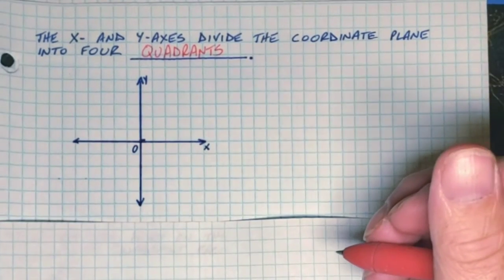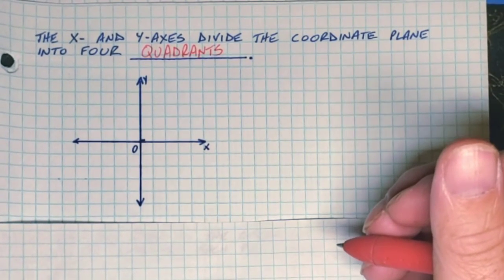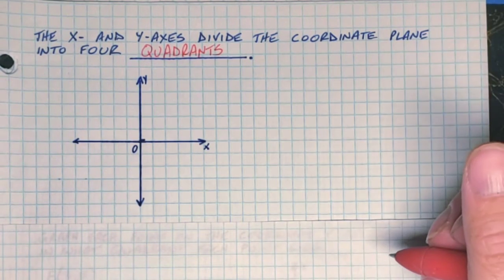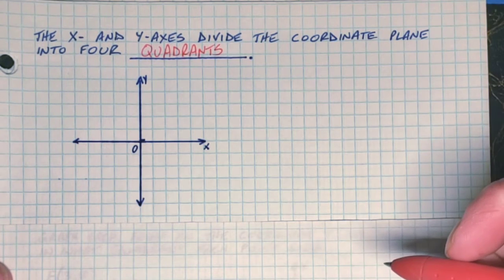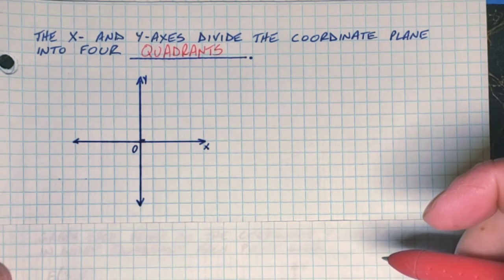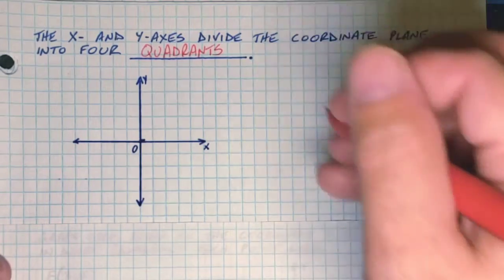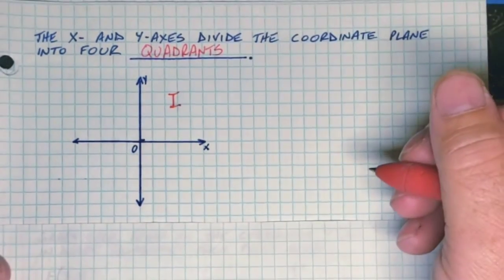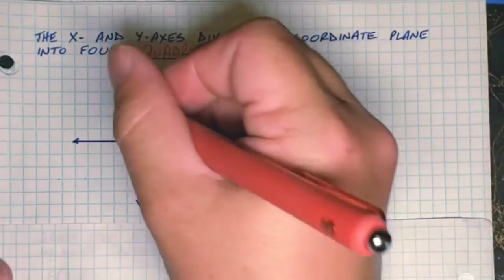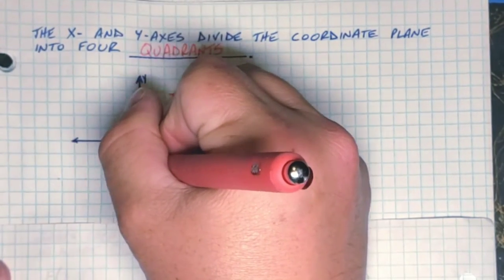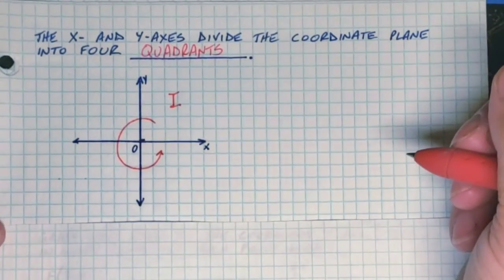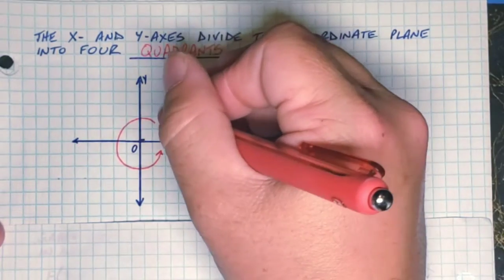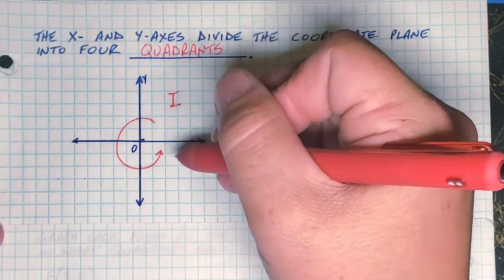Okay, and one of the other things we need to know how to do is to tell what quadrant a point is located. The quadrants use Roman numerals, and they start with where the x and y coordinates are both positive. That would be this one right here. So this is quadrant 1. And then they go counterclockwise, backwards from how a clock goes. Counterclockwise means backwards from the way a clock goes.